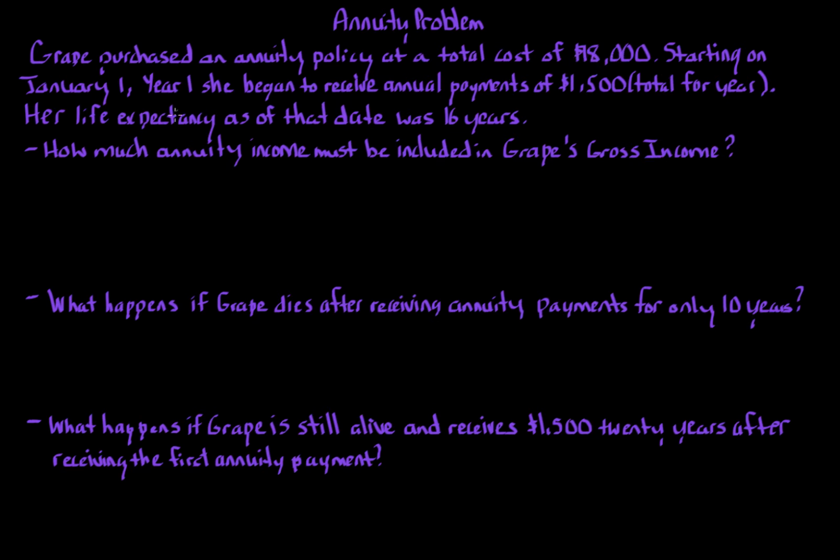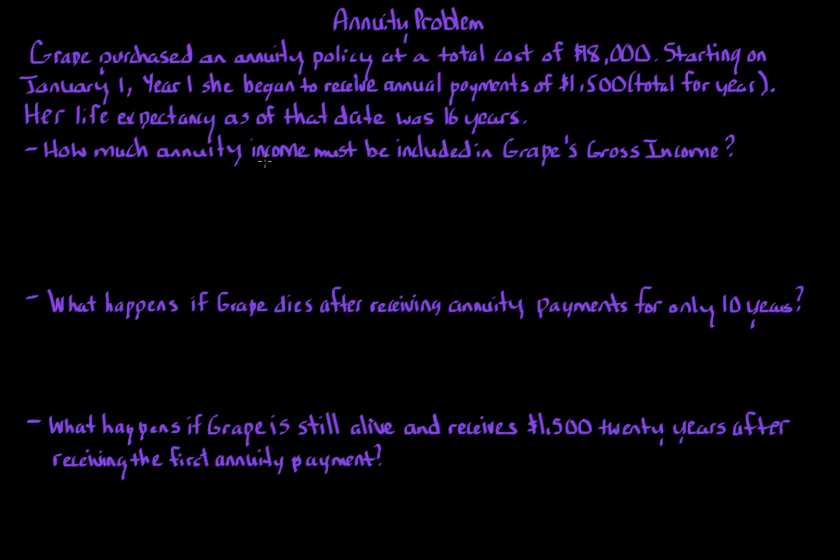Now starting on January 1st, year one, so immediately the next year, she begins to receive an annual payment of $1,500 per year, so total for the year, for the rest of her life. Now her life expectancy as of January 1st, year one is 16 years.